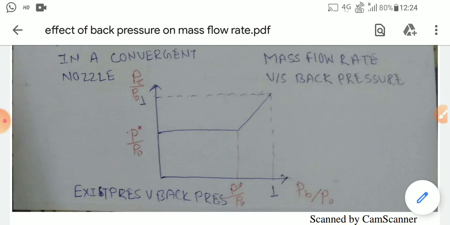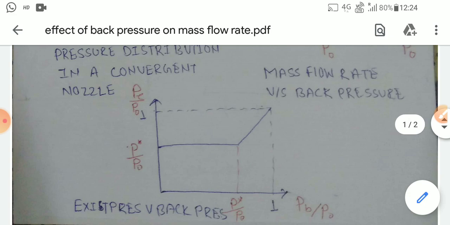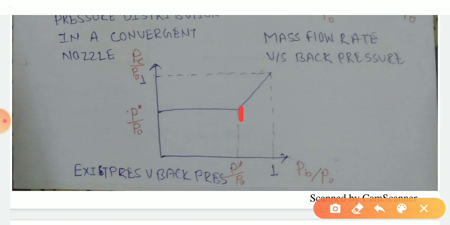There is no flow at that condition. And here at that point P star by P naught, P star is equal to P4. That means back pressure is equal to P star. So that point reaches the maximum velocity of the nozzle.